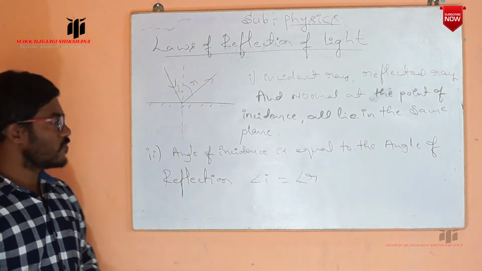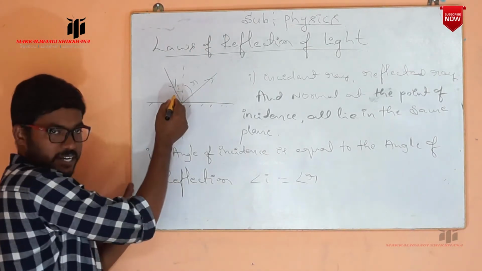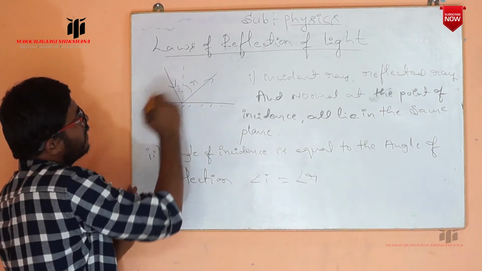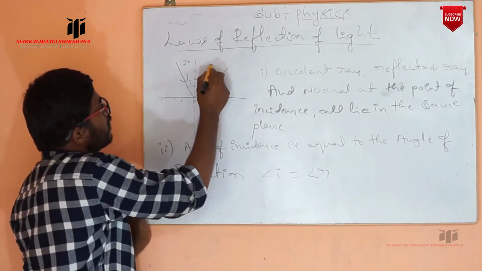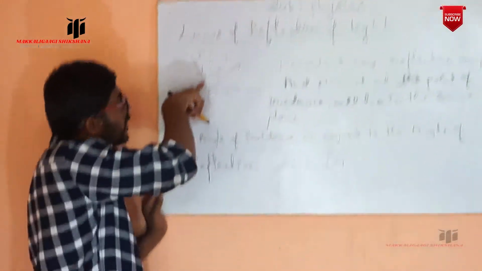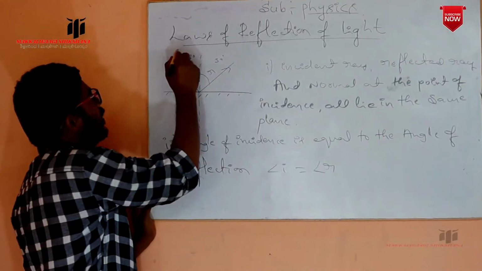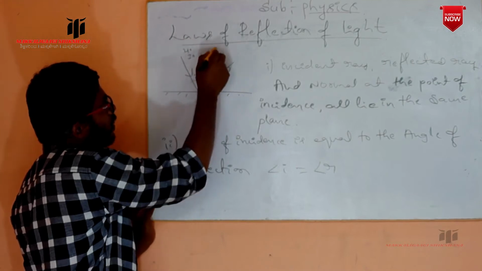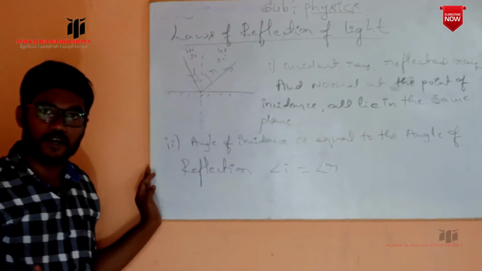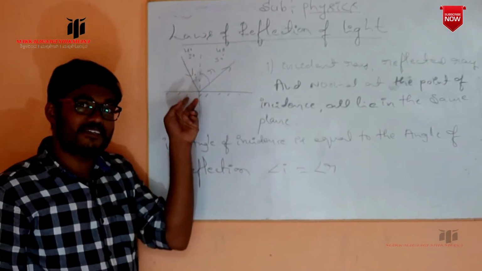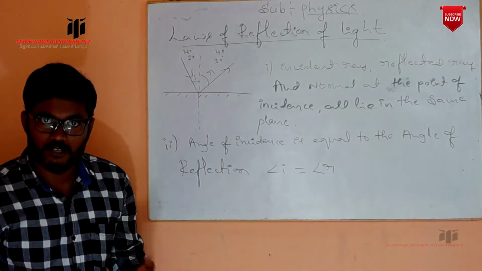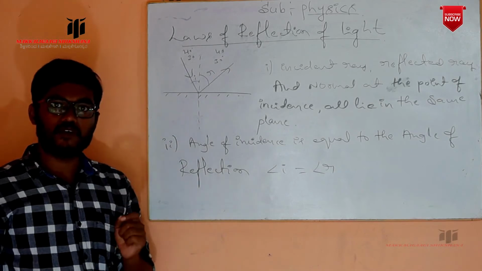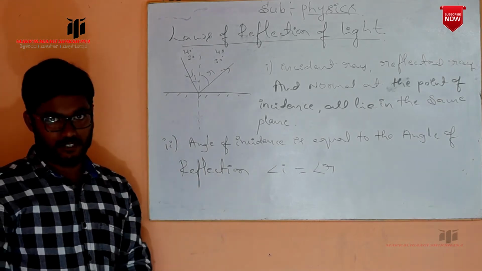So what is the meaning of this one? For example, this incident ray is incident with an angle of 30 degrees. Now what is the angle of reflection? It is also 30. Now if the ray is incident with an angle of 40 degrees, what is the angle of reflection? Angle of reflection is also 40 degrees. If the ray is incident with an angle of 0 degrees, what is the angle of reflection? That is also 0. That we call normal incidence.